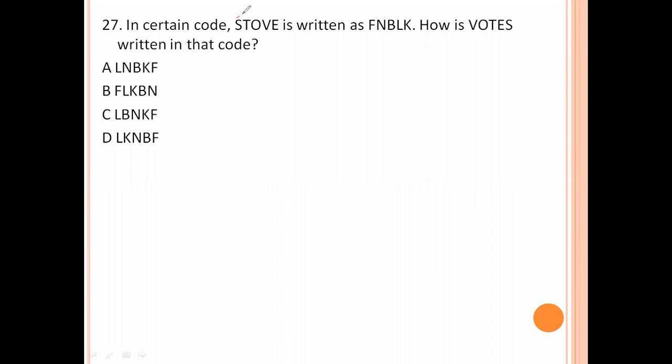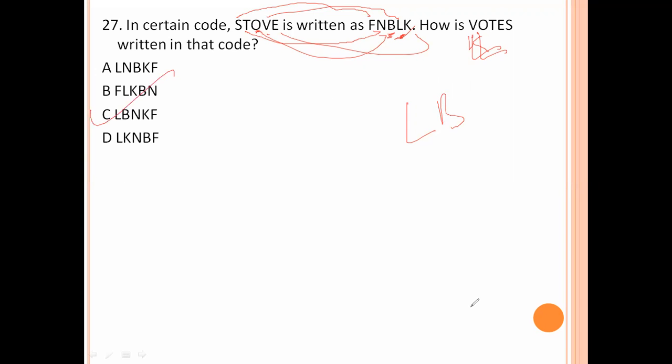Now here you see that S coded as F, T coded as N, O coded as B, V coded as L, E coded as K. So V coded as L, O coded as B. LB means option number C is the right answer.